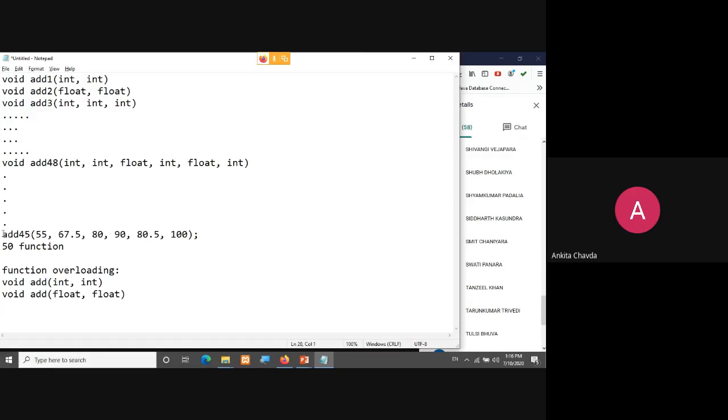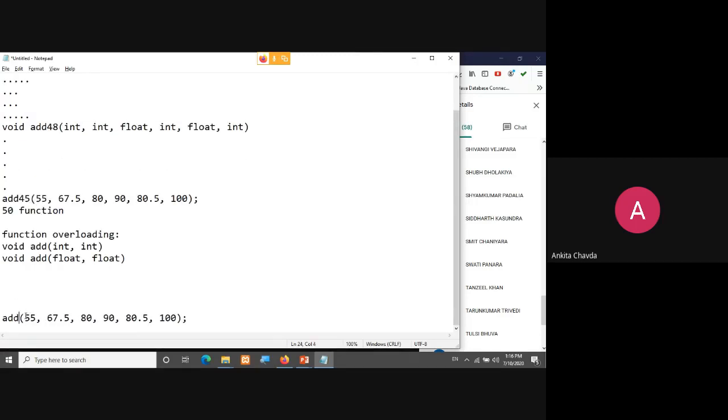Now my task would be easier because I don't have to find exactly which function has such a kind of data type. I'll simply call only add. That's it, whatever my arguments are. Now this is the task of the compiler: the compiler will match the function, okay, first argument is integer, second one is float, then integer, integer, float, and integer. So which function do I need to call from this add function? I'm having a total of 50 functions with the same name, add, add, add, and the compiler will find the suitable function. So my task is over.